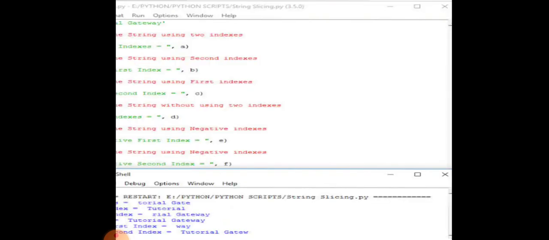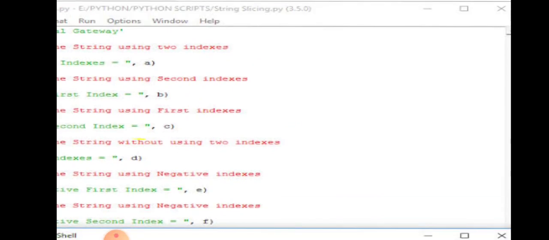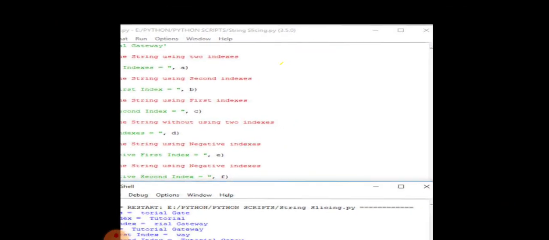Now the different ways of creating a string. A string is created by just assigning a value to a variable, and the value must be enclosed either in single quotes or in double quotes. So here we have created a string. We just put a variable and assign a value to it.